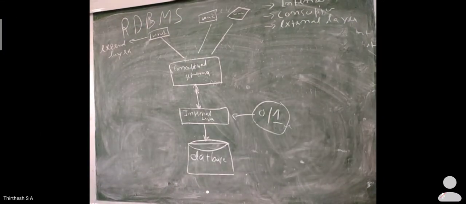This layer is also known as the physical level, the starting level of the architecture. This level describes the complex low-level data structure in detail. What does this layer describe? It describes how data is stored in a database and in what fashion the data is stored. The internal layer is also known as the physical layer.